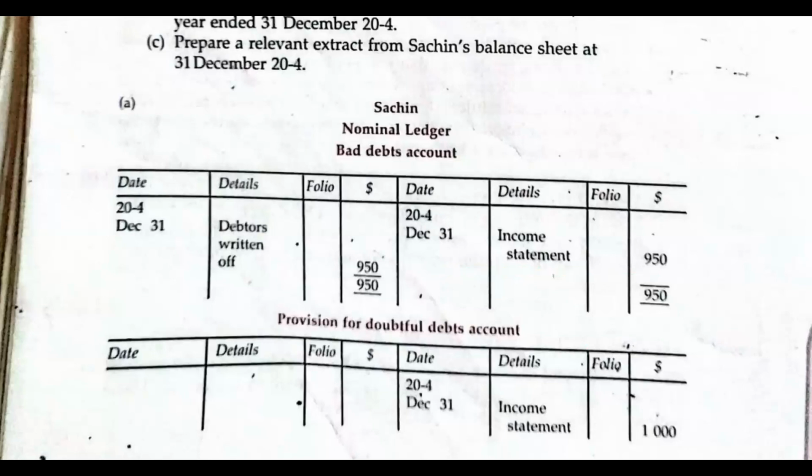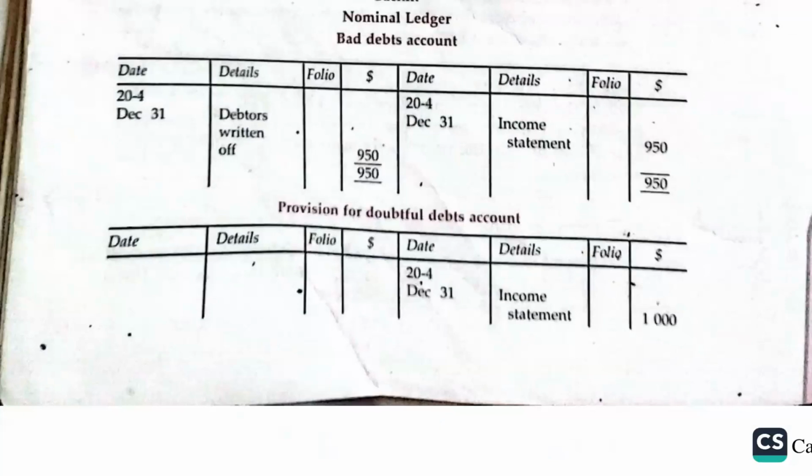So now, how do you show these entries in the provision for doubtful debt account, which is also called the allowance for receivables account? We have already said that the total amount going for the provision is $1,000. So that's the amount that you're going to write off here.